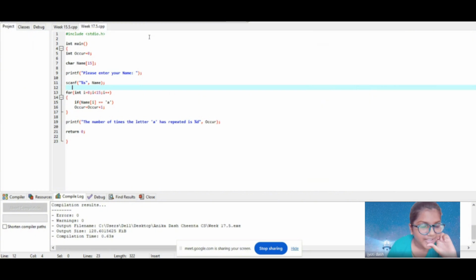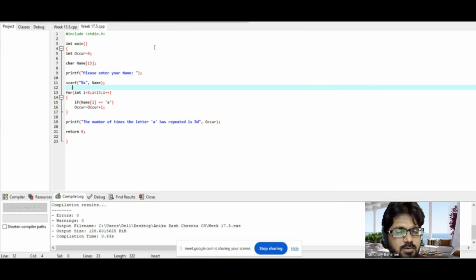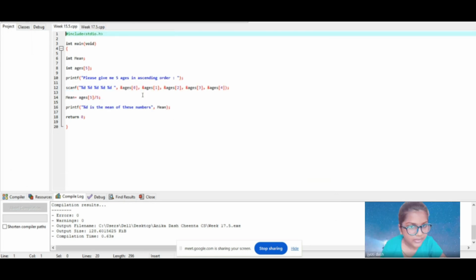Okay, then you have another project in C? Okay, show it. This one is where we are giving 5 ages in ascending order. So it is an array. There is an int mean, it is a variable again.